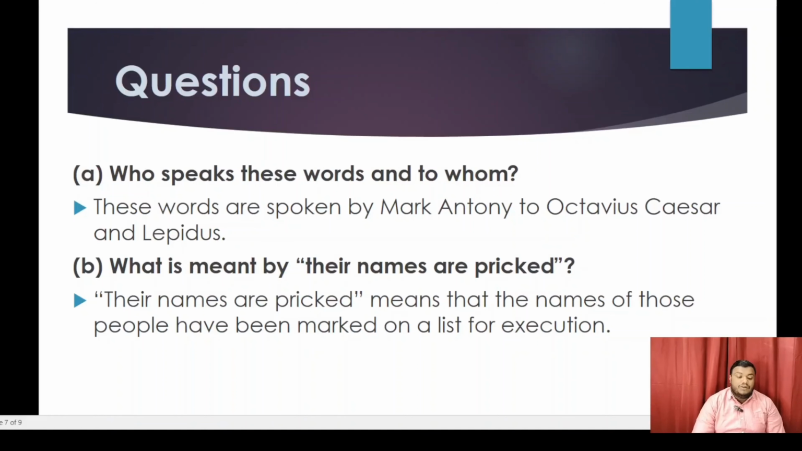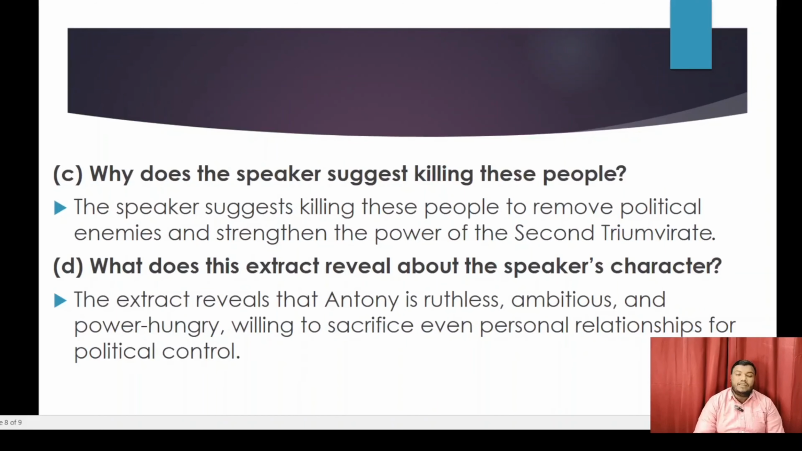Question number 2. What is meant by their names are pricked? The names are pricked means that the names of those people have been marked on a list for execution, to kill them. Question number 3. Why does the speaker suggest killing these people? The speaker suggests killing these people to remove political enemies and strengthen the power of the Second Triumvirate.